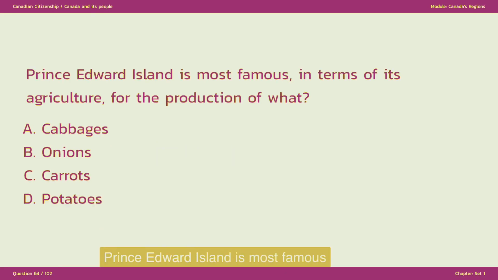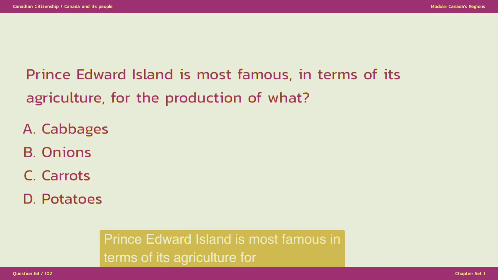Prince Edward Island is most famous, in terms of its agriculture, for the production of what? A. Cabbages. B. Onions. C. Carrots. D. Potatoes.